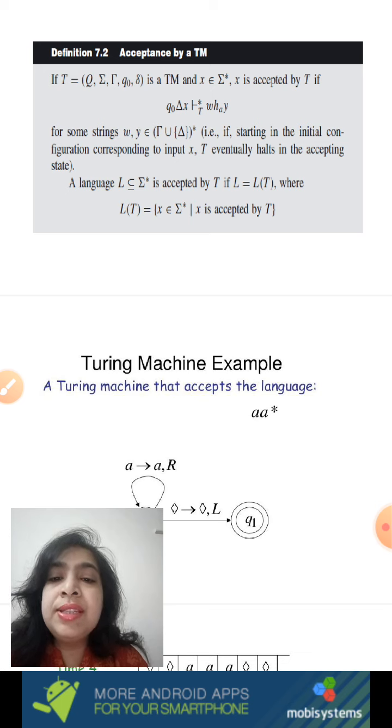If you remember, when we designed DFAs and PDAs, we used to read the entire string, and only then we used to take the decision whether the string is accepted or rejected. Exactly in the same way, here also the entire string is read, and then we check whether after reading the entire string, the machine is in which state? Yes, the state halt with acceptance. If you find that after reading the entire string the machine is in HA, that is halt with acceptance, you say that the string X is accepted.